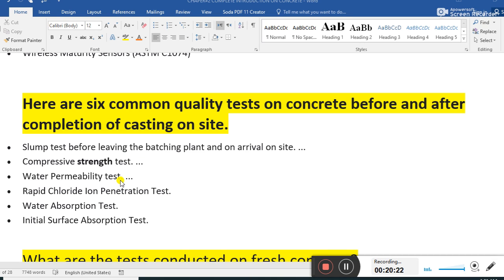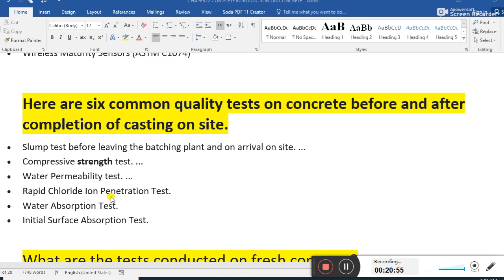These are the quality tests. Guys, quality is something different. Once we do the concreting, we should take concrete samples for the slump test, for the compressive strength, and water permeability. Once the concrete is cast, we test the water permeability, meaning how much water this concrete absorbs. This is the permeability that allows the flow of water inside the concrete during curing.